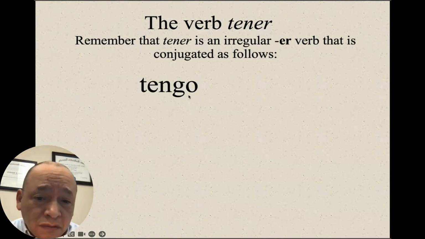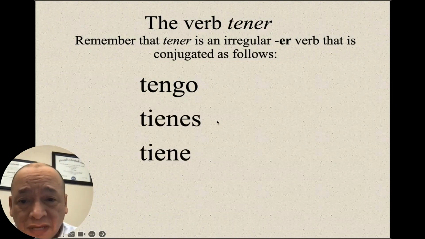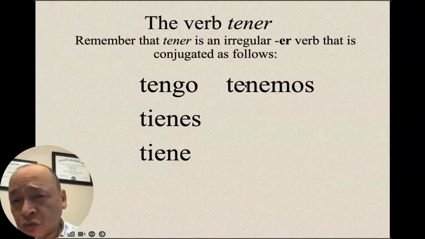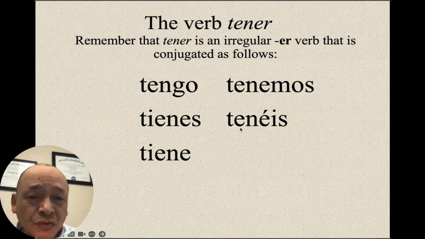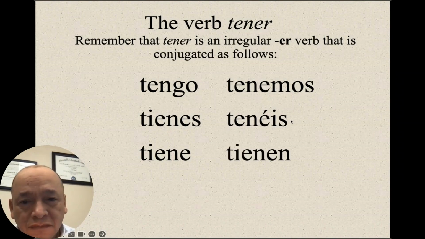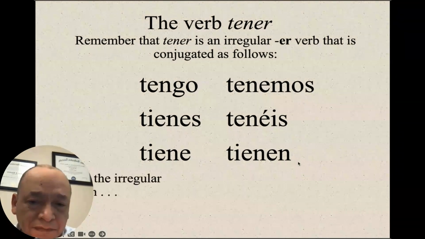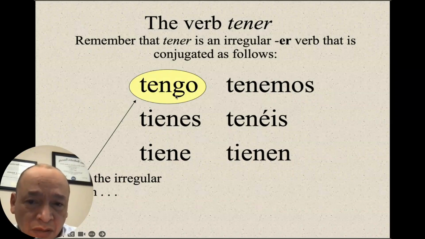Yo tengo. Tú tienes. Él, ella tiene. Nosotros, nosotras tenemos. Vosotros, vosotras tenéis. Ellos, ellas, ustedes tienen. So you have to notice that the yo is irregular.